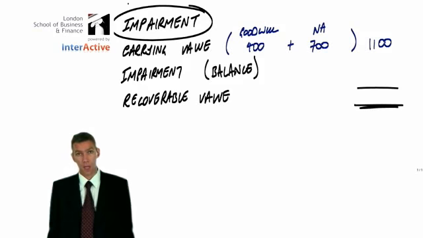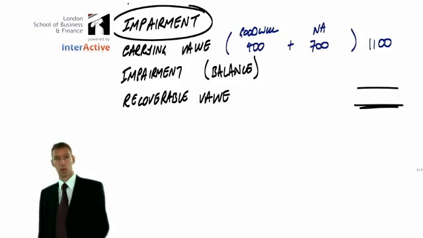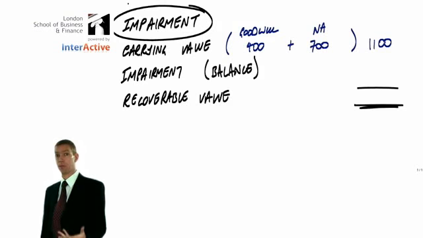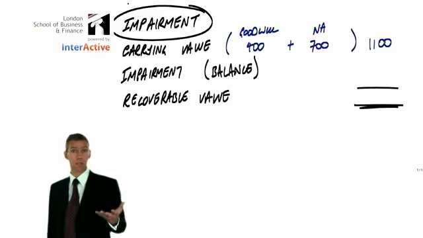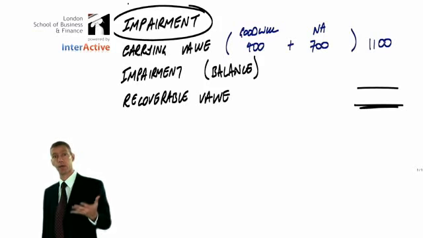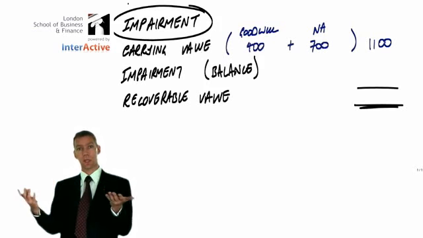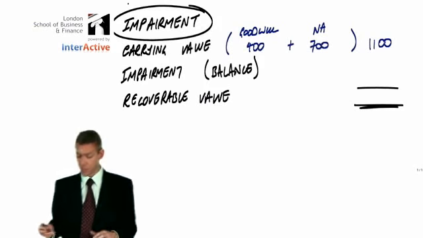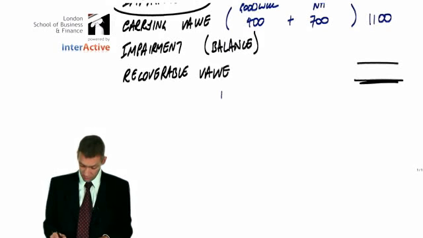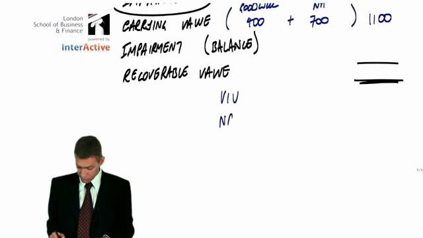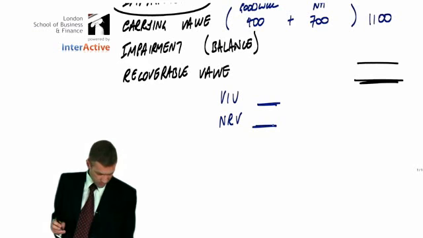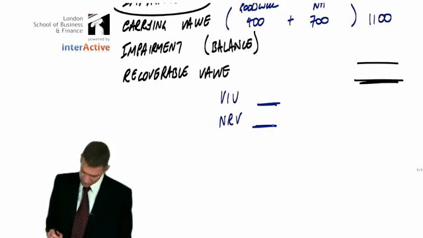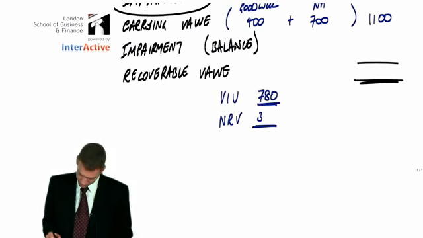Well, I don't know. How do you recover value from an asset? Well, usually you would use it, but if you don't want it anymore, you can sell it. The two different ways of recovering value are to use an asset or to sell an asset. And the technical names for the values that come from that are value in use and net realizable value, VIU and NRV. So where are we now? 780 for VIU and NRV 350.